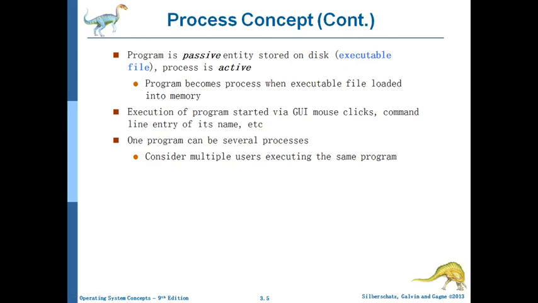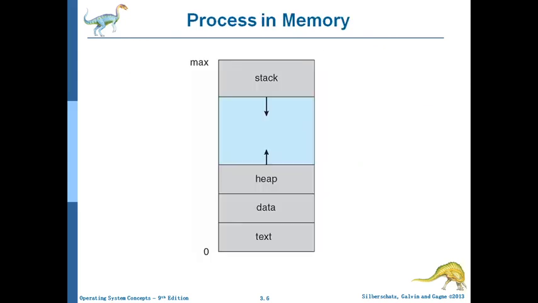One program can be several processes. Suppose you are doing a reservation online, at some IRCTC website, every user is using the same program, but you consider them as several processes. One program becomes several processes. That is the common code we are going to use.